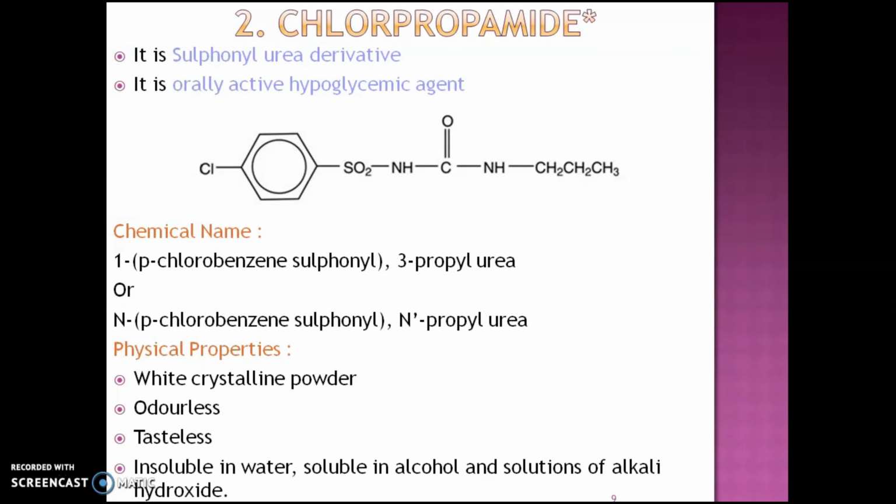Next drug, the second drug, is chlorpropamide. It has a star mark, so the structure is important in the exam. It is a sulfonylurea derivative and an orally active hypoglycemic agent. This is the structure, and it has the chemical name